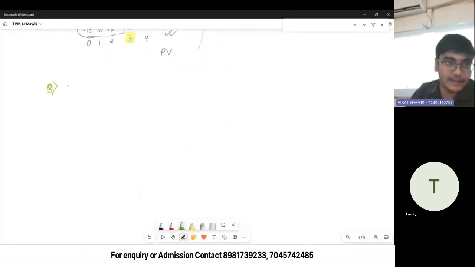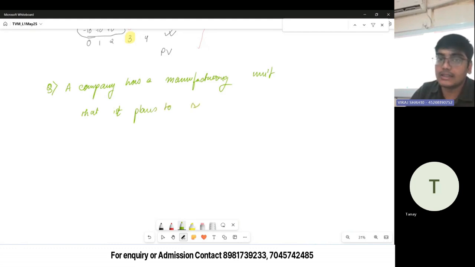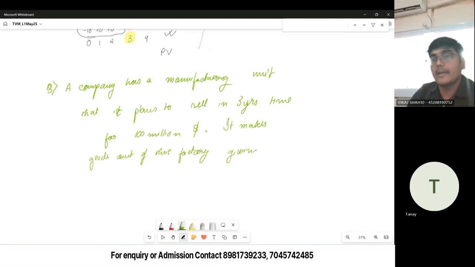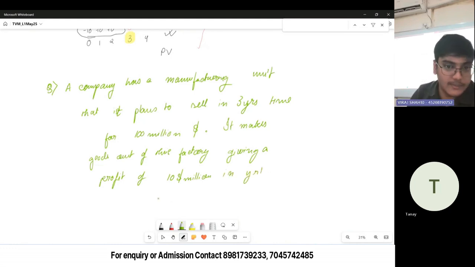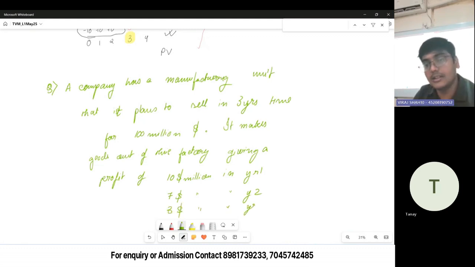The question is that a company has a manufacturing unit that makes goods out of this factory, giving a profit of $10 million in year 1, $7 million in year 2, and $3 million in year 3.